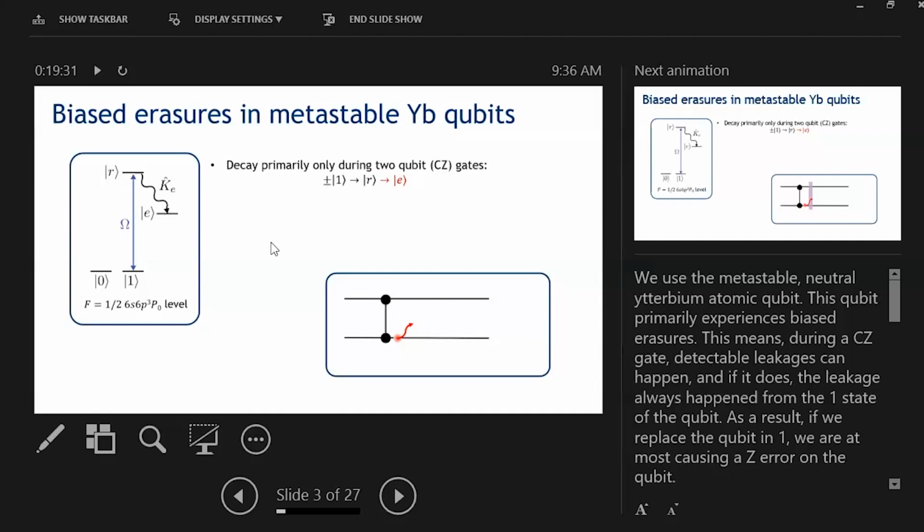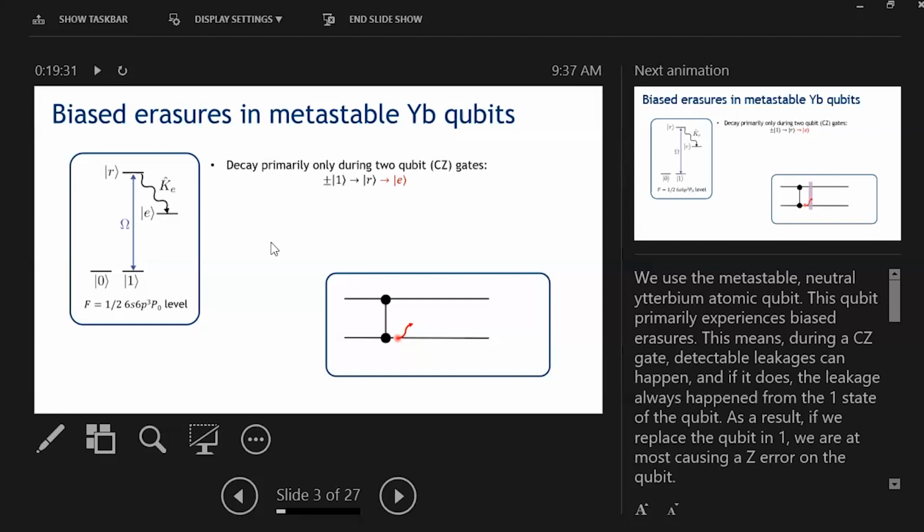And could you repeat your first question? I'm not sure I understood. The biased erasure occurs because you basically have errors only when the qubit is in the one state, right? So if it becomes erasures, it's biased. But also for the Pauli error part, where it goes back to the qubit subspace, could we use that same property, that error occurs only when it's in the one state, and improve the threshold?